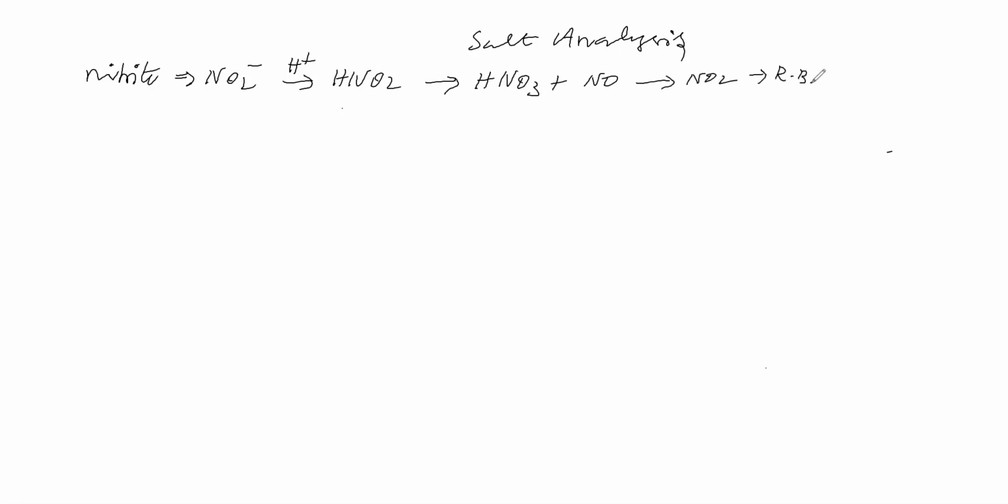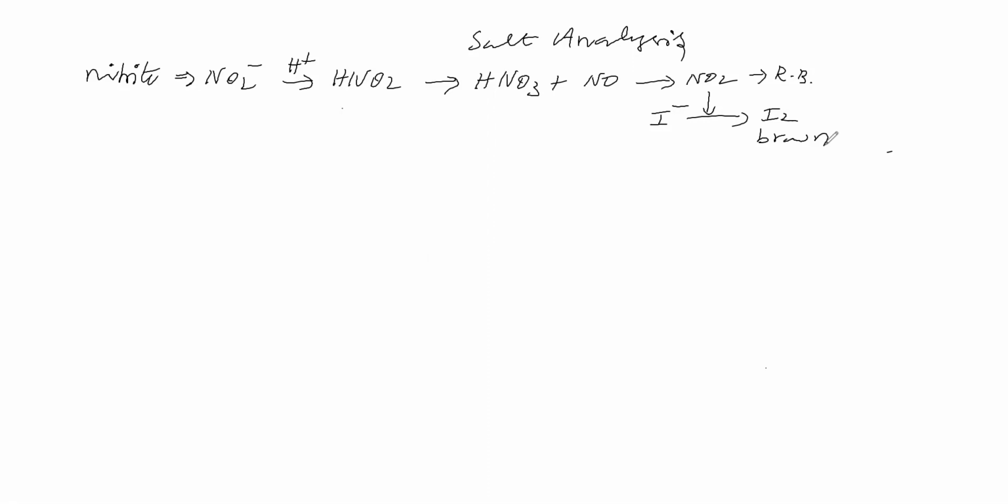This NO2 turns I minus into iodine. Iodine has a brown color due to formation of a complex, that is I3 minus with I minus. So one possibility is nitrite.